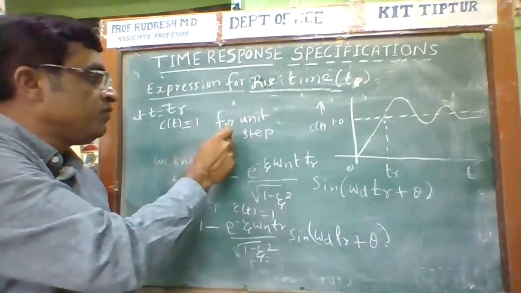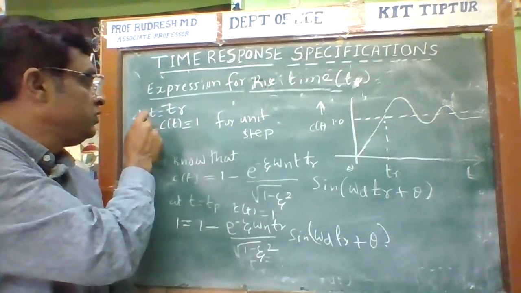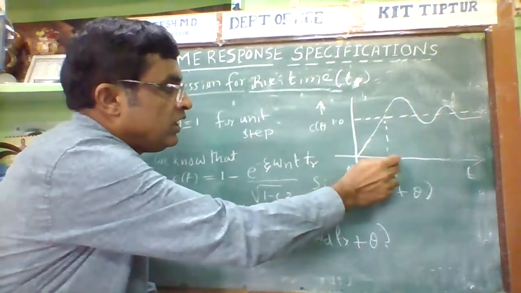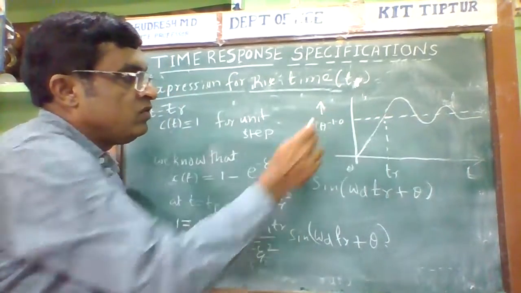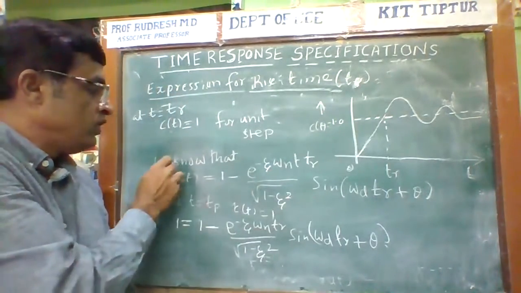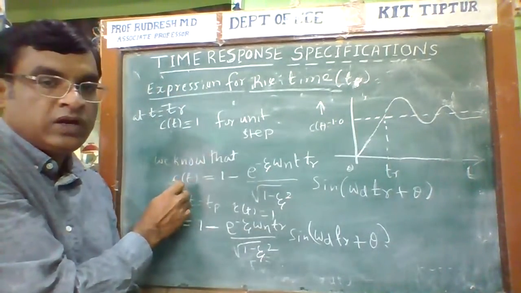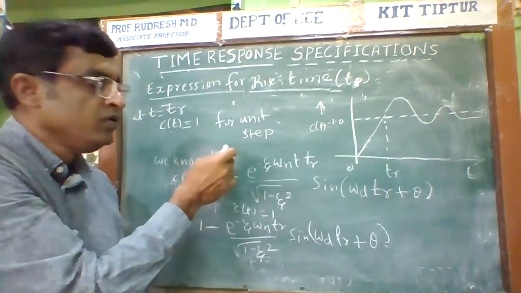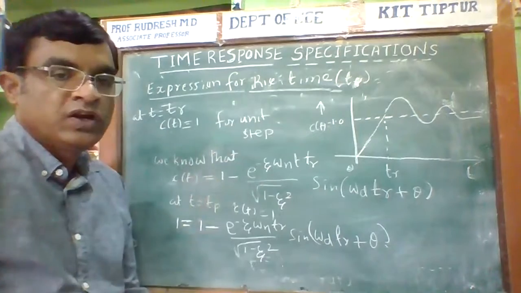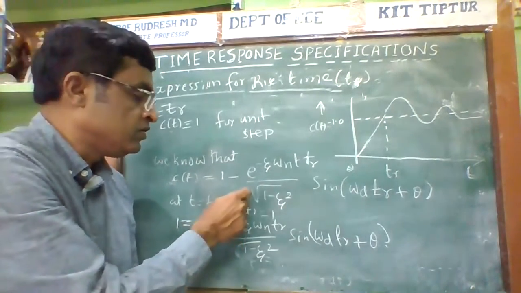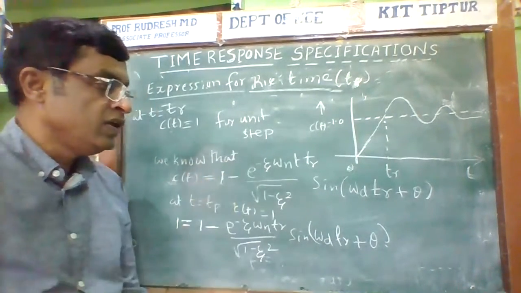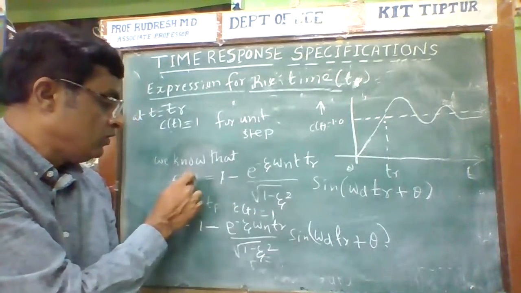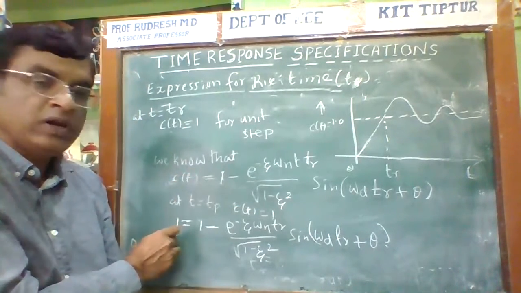For a unit step input, when t is equal to Tr, what is the value of C of t? C of t is equal to 1. We know the standard time response of the second order underdamped system. When t is equal to Tr, C of t is equal to 1, so we substitute 1.